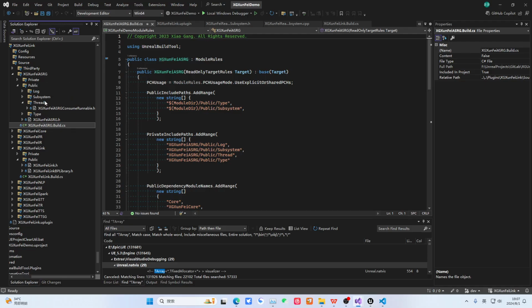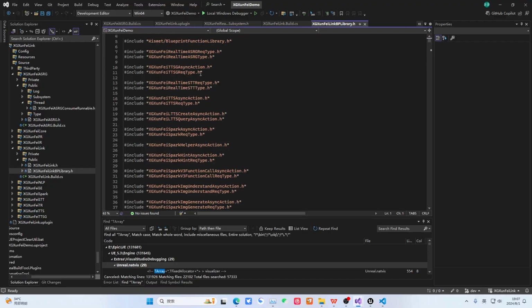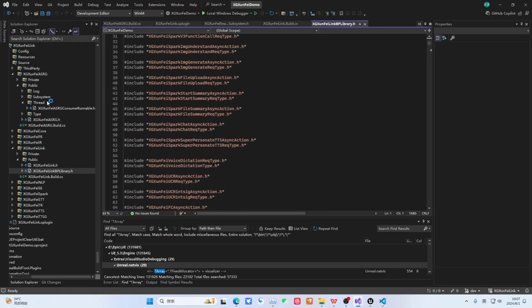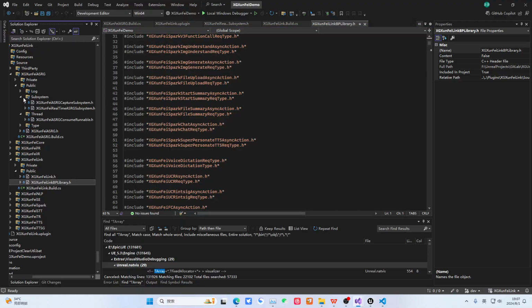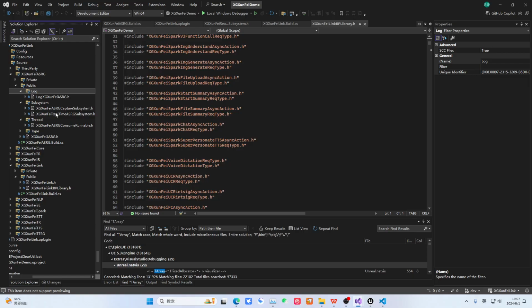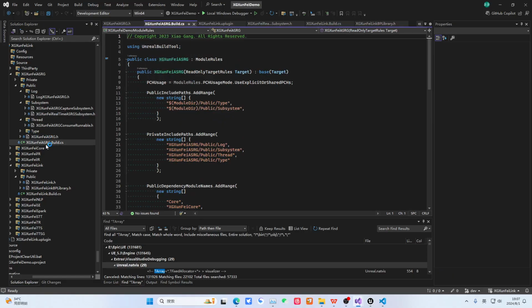Now let's look at another one. Look at another one here. Okay, so what do these two things actually solve? We explained earlier. These two things are meant to solve the following: when others include files under this module, there is no need to include these folders. You will notice that this entire sheet is all file names. Why can it find these corresponding file names? Because it is clearly placed under the Public folder. If you don't write this, then you need to add the name of this folder, because we know the plugin's Public is public by default. They usually search under the Public of each plugin.